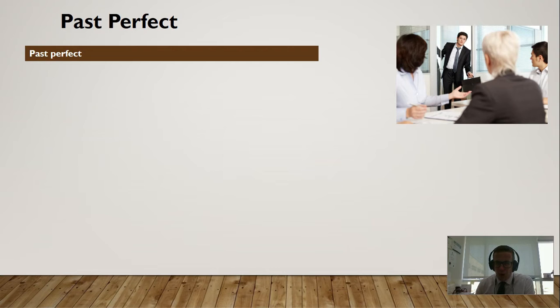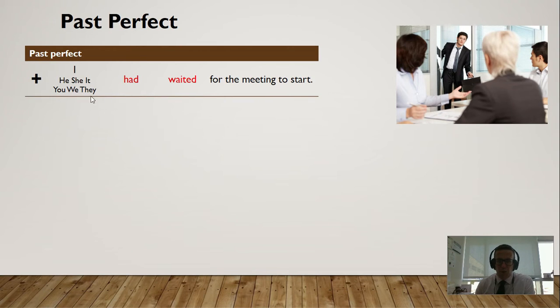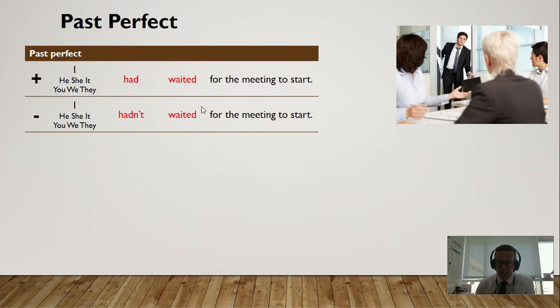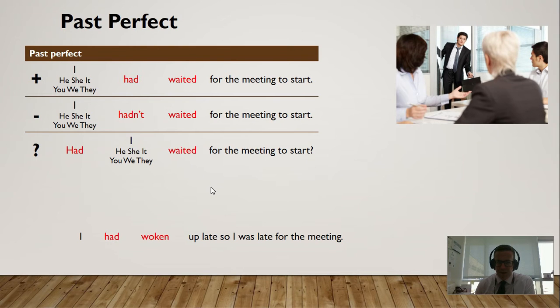So the form of the past perfect, well, it's quite simple. We have the subject I, then had, then waited. We're going to use waited for this example, for the meeting to start. I had waited for the meeting to start. Negative, I hadn't waited for the meeting to start. And the question, had you waited for the meeting to start? Now we're going to look at this sentence.